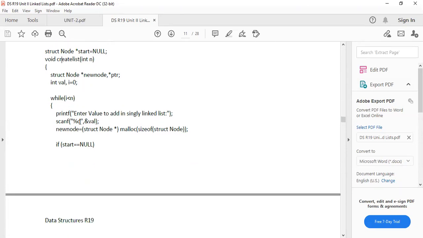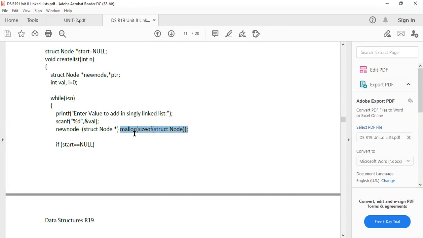Now see, if I want to add a new node, if I want to create a node, what do you need? It requires memory. That memory we are going to use to create a linked list or a node. So see here, first of all, malloc of size of struct node. First of all, let us understand this part. After that, I'll tell you the meaning of this line. Malloc, size of struct node.